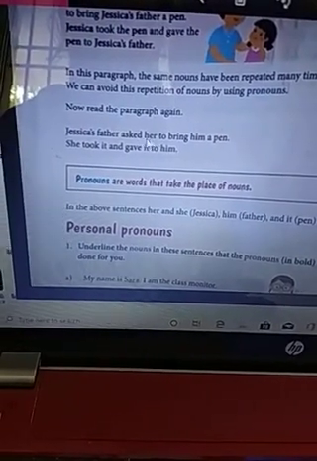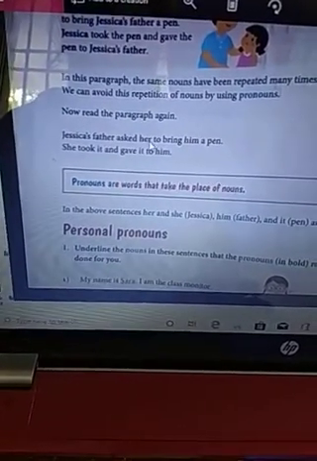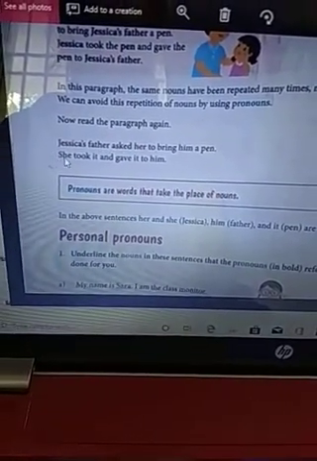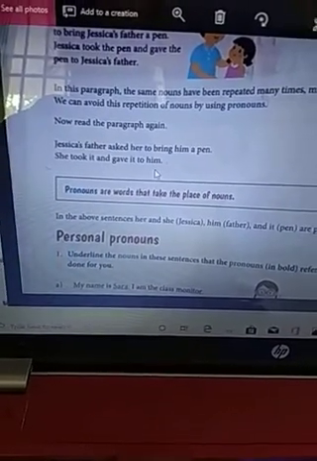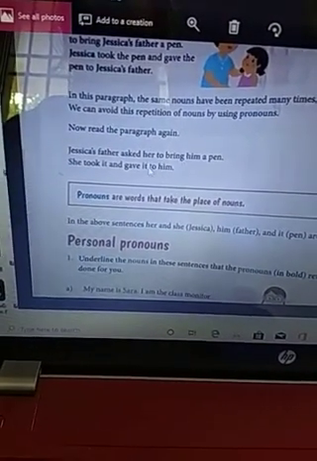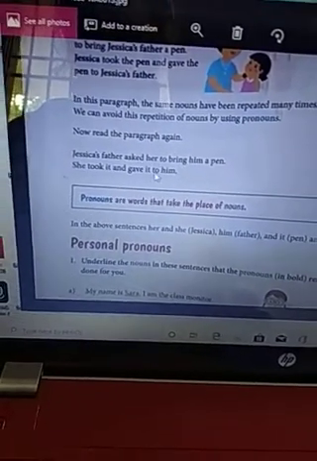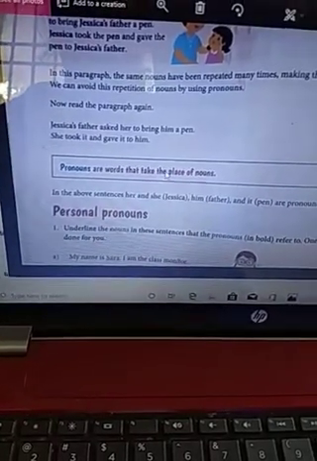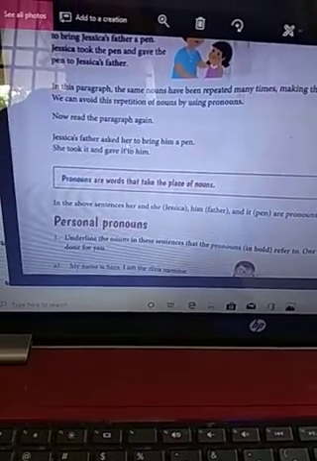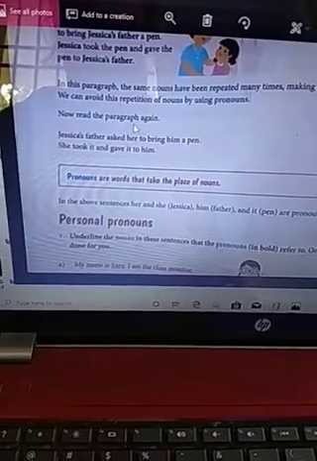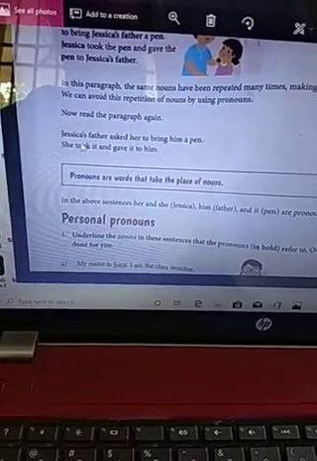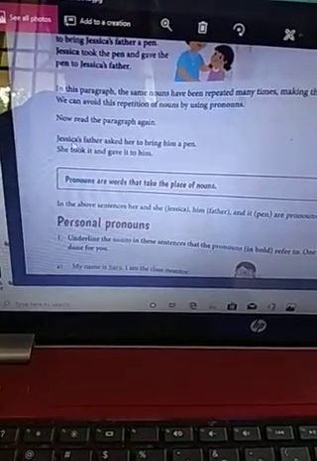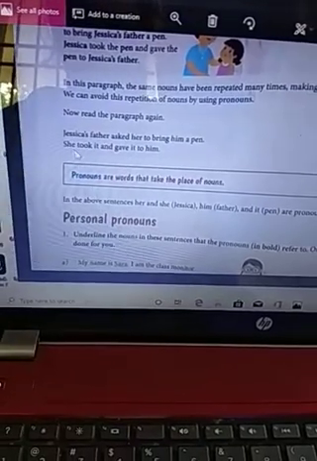Here you can see that "her" is used for Jessica and "him" is used for her father, and "she" is used for Jessica. This is called a pronoun. Pronouns are words that take the place of nouns, because here we can use "her" in place of Jessica's father, and we use "she" in place of the name of Jessica, because the name of a person is a noun.